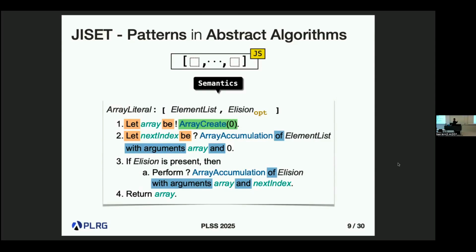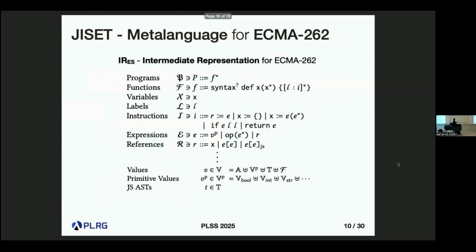So we found that there are some common patterns. If we define these common patterns as a meta-language, then we can mechanize or convert this English prose into meta-language programs. So we define our meta-language just for specification. You can think of this meta-language as a specification language or DSL to describe the specification for JavaScript.